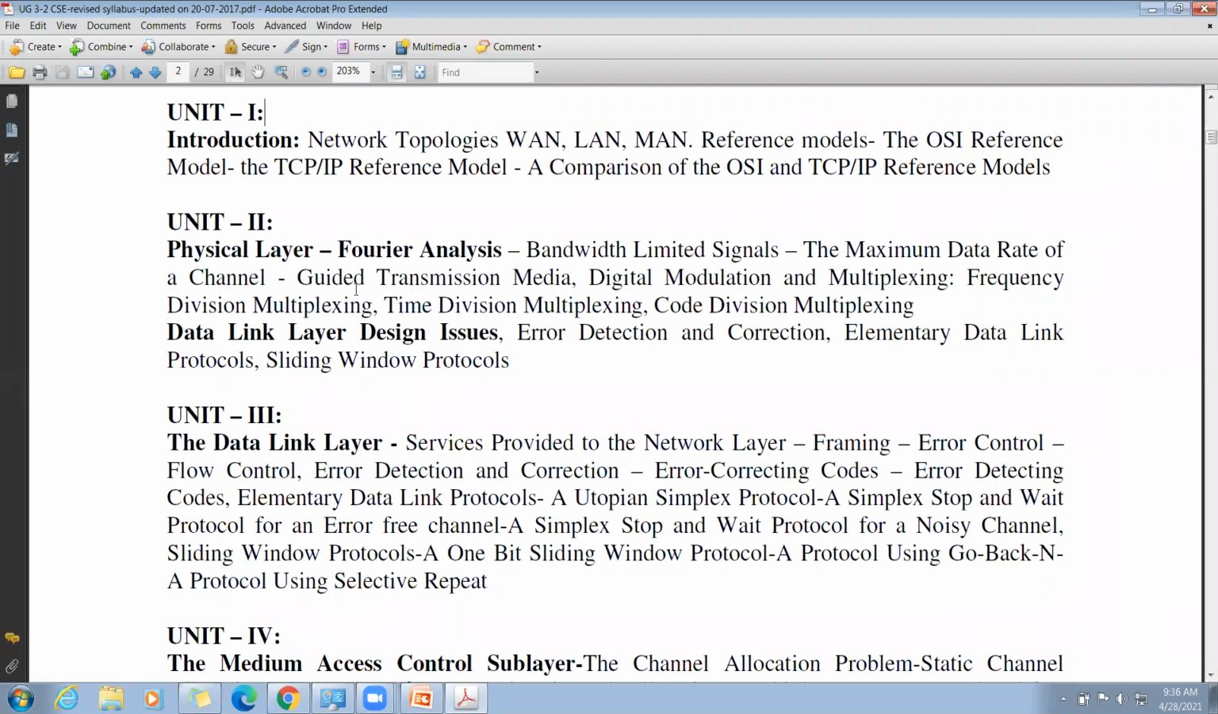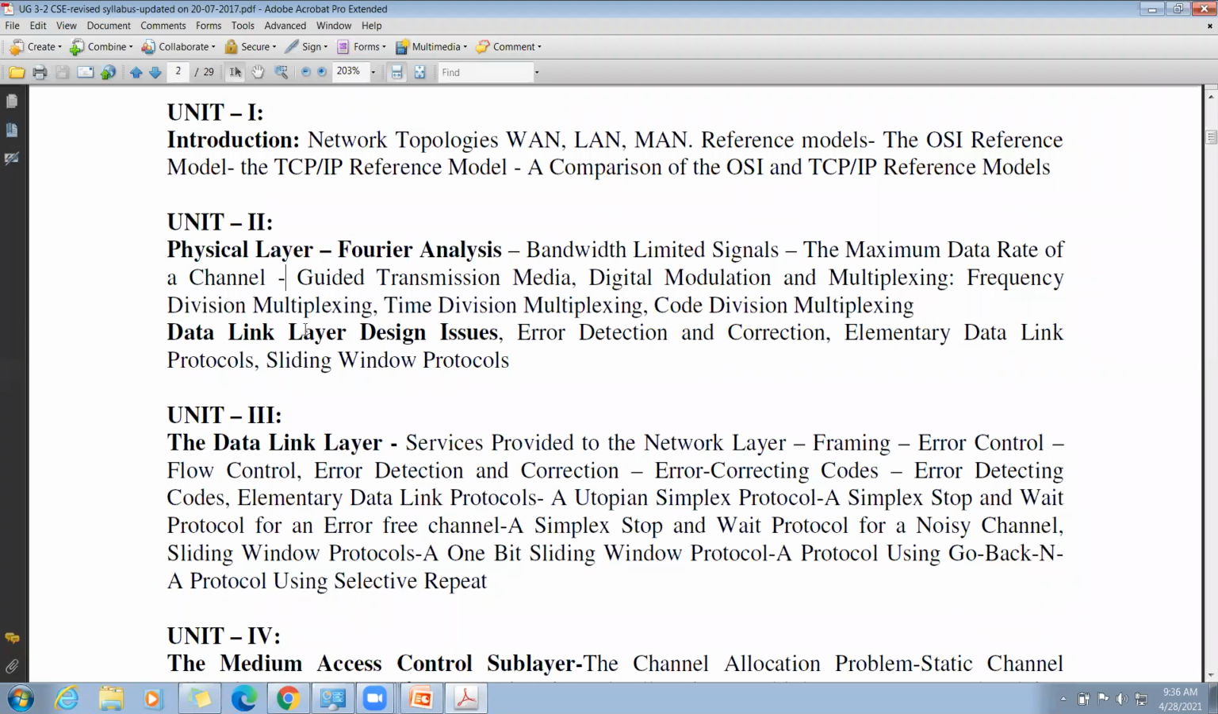In the physical layer, we have two parts. The first one is Fourier analysis, which we will take in an offline class. We will start the syllabus from guided transmission medium. After that, digital modulation and multiplexing: frequency division multiplexing, time division multiplexing, and code division multiplexing.